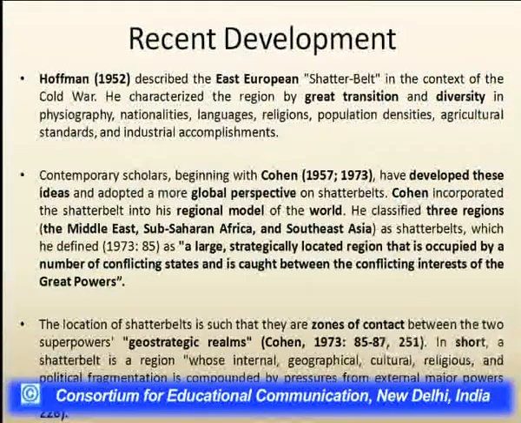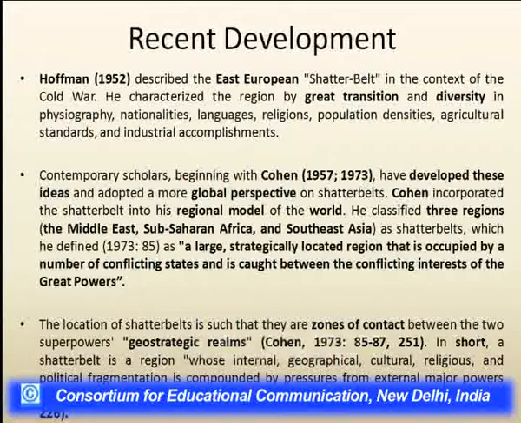What is the recent development of the shatter belt in the world? As Hoffman described the Eastern European shatter belt in the context of the Cold War, he said that the Eastern European region is characterized by different kinds of transition, and there is a large diversity in terms of physiography, nationalities, languages, and religions.